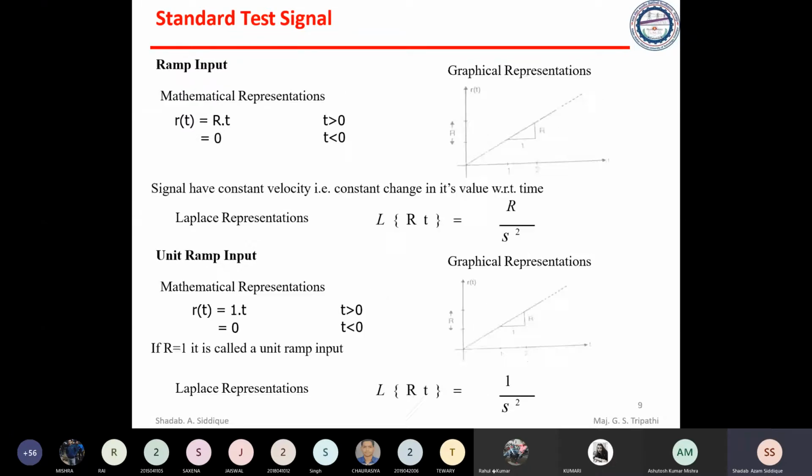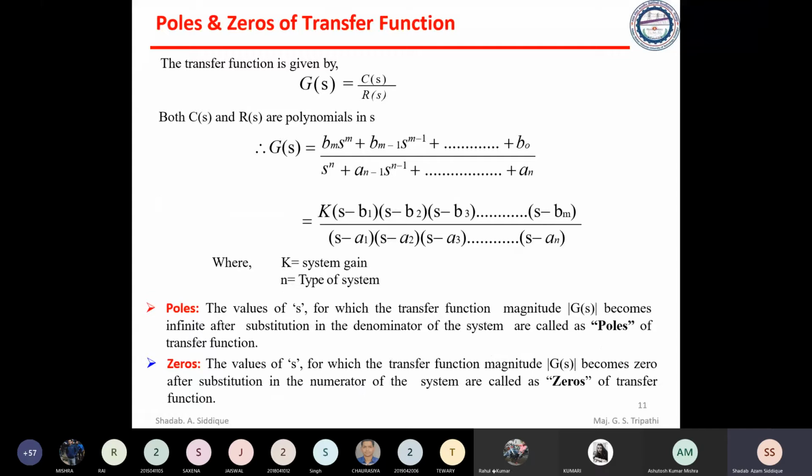Just check this. We have also seen the poles and zeros of a transfer function. If we equate the numerator with zero and try to find the roots, that gives you the zeros of the transfer function. Similarly, if you want to find the poles of the transfer function, you equate the denominator with zero and find the s values.